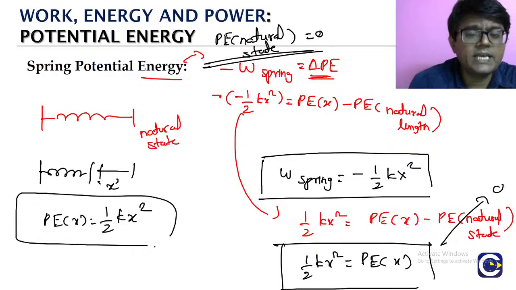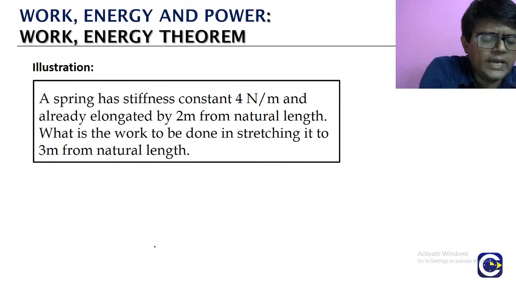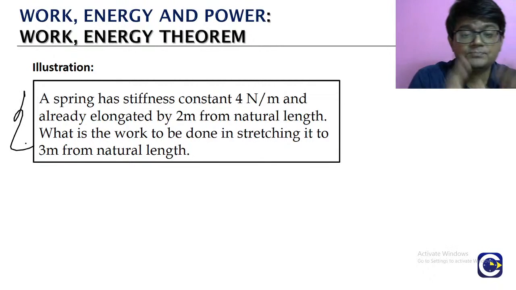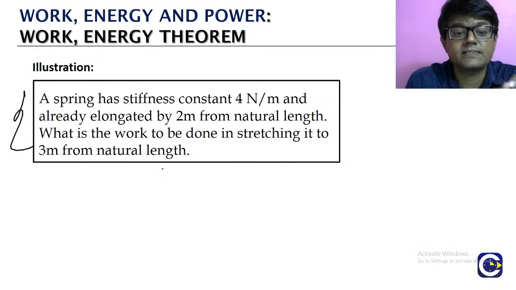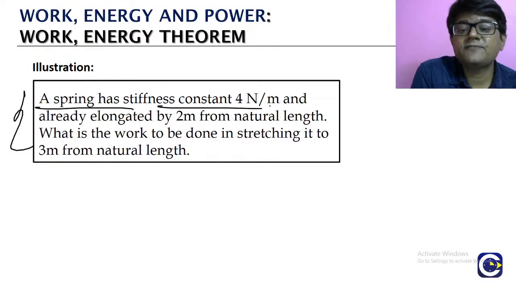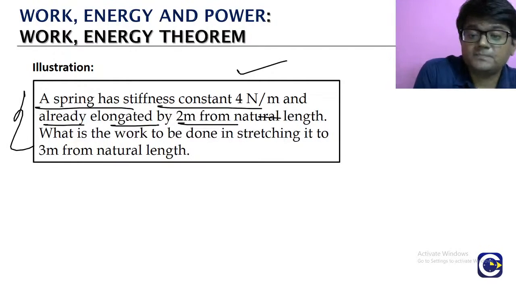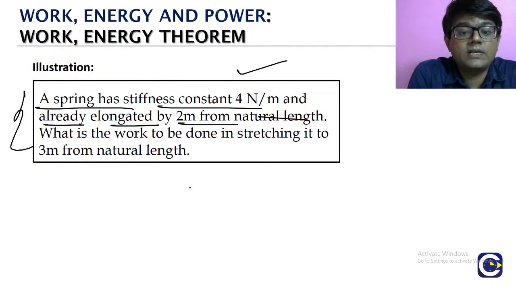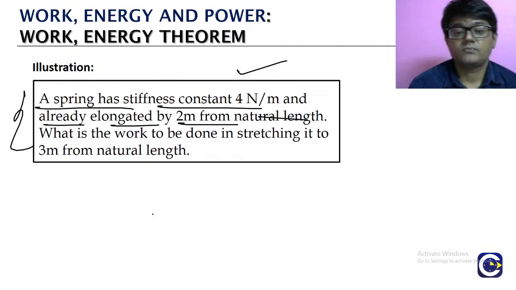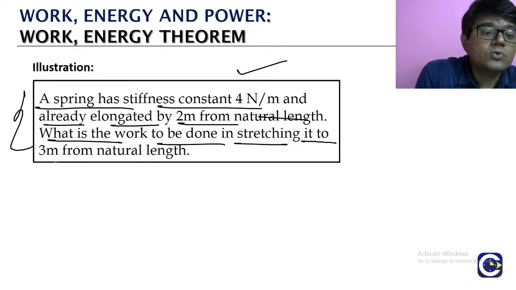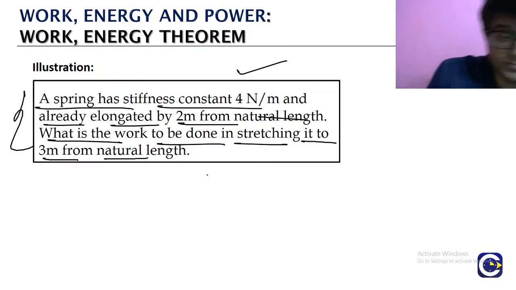Sometimes we have to be a little careful while looking at some questions. These are the kind of questions where, after knowing everything, we might get something wrong in the basics. Look at this. A spring has a stiffness constant 4 Newton per meter and is already elongated by 2 meters from the natural length. The spring is not in the natural length. What is the work to be done in stretching it to 3 meters from the natural length?